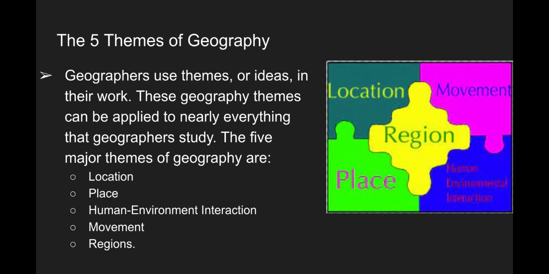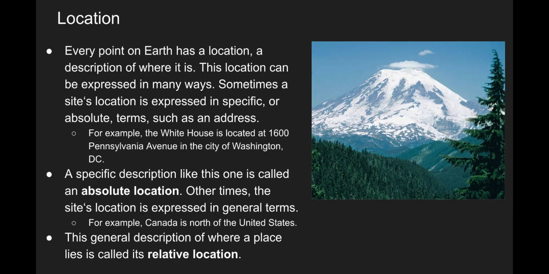Today, we're going to get started talking about geography themes and essential elements. The first thing we're going to talk about is the 5 themes of geography. Geographers use these themes or ideals in their work, just like every other job. These geography themes can be applied to nearly everything that geographers study. The 5 major themes are location, place, human-environment interaction, movement, and regions.